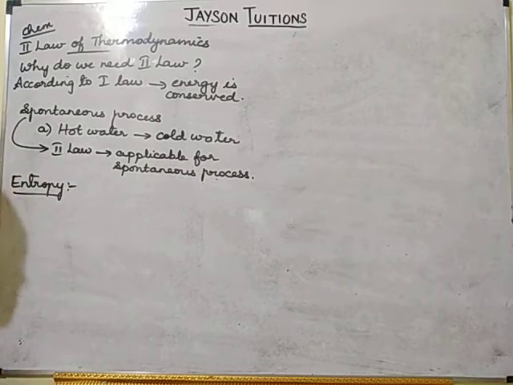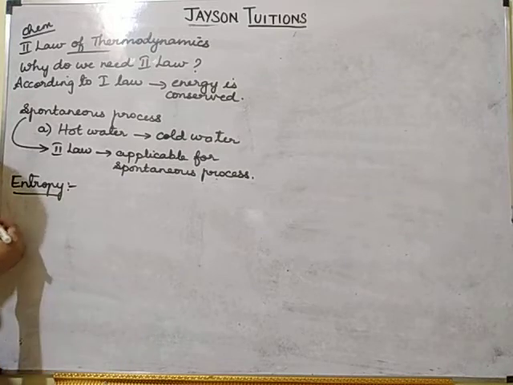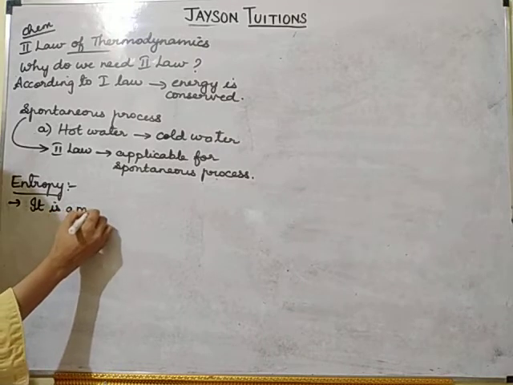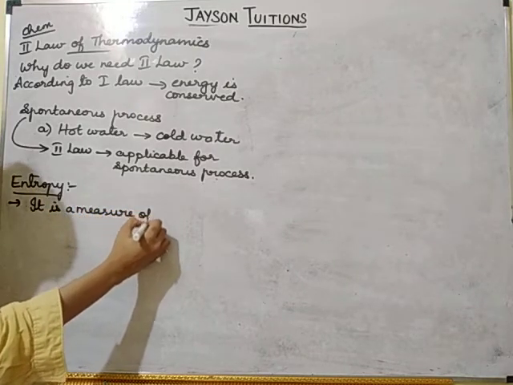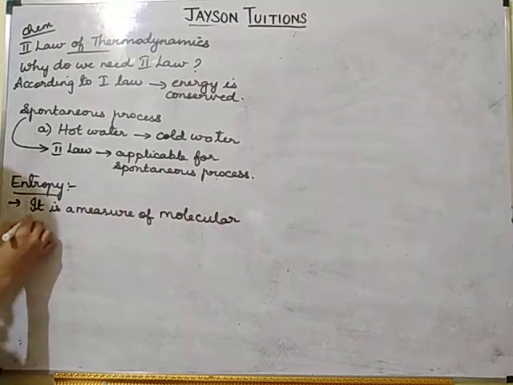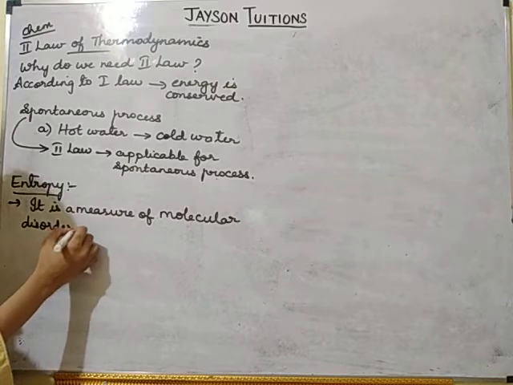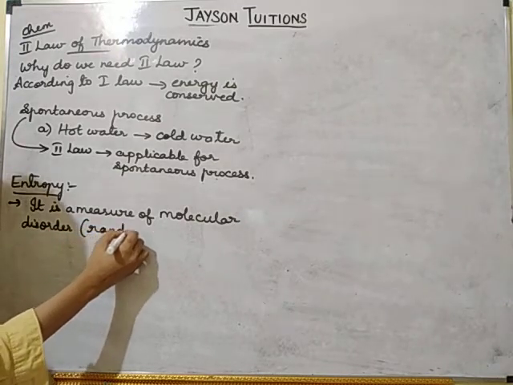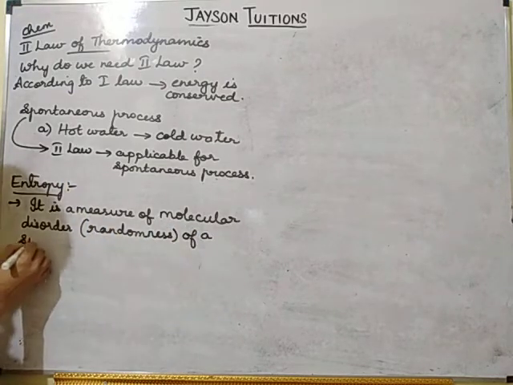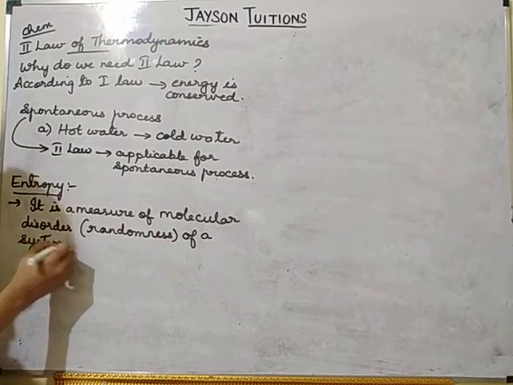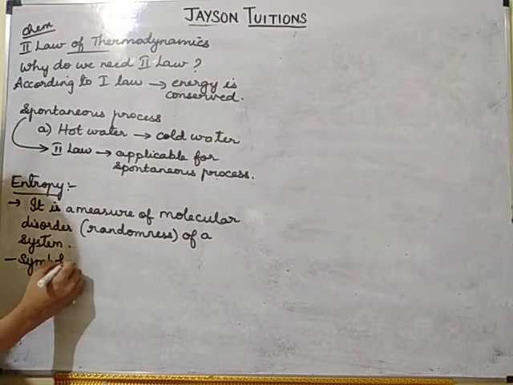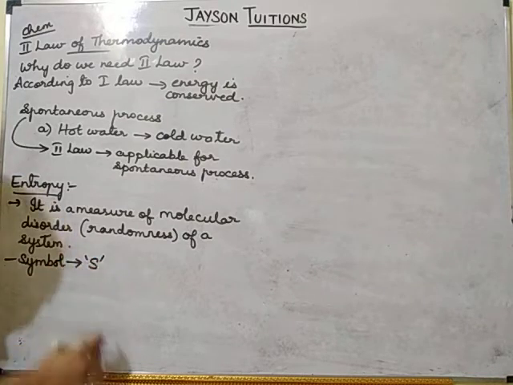Write down: it is a measure of molecular disorder, or we can also say randomness, of a system. Entropy, the symbol is S.